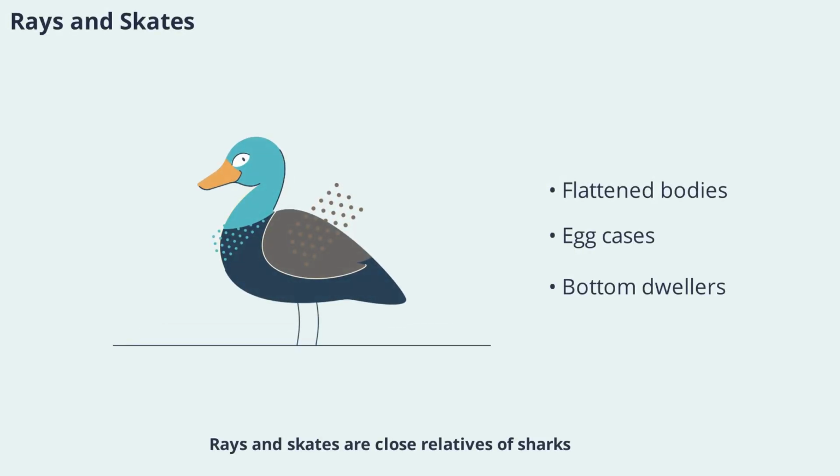Rays and skates are close relatives of sharks, sharing the cartilaginous skeleton but differing in body shape and lifestyle. Most rays and skates have flattened bodies and enlarged pectoral fins that are fused to the head, allowing them to glide gracefully along the ocean floor. Skates lay eggs in distinctive cases, often called mermaids' purses, which can be found washed up on beaches. These animals are well adapted to life on the seabed, feeding on invertebrates and using their unique body shapes for